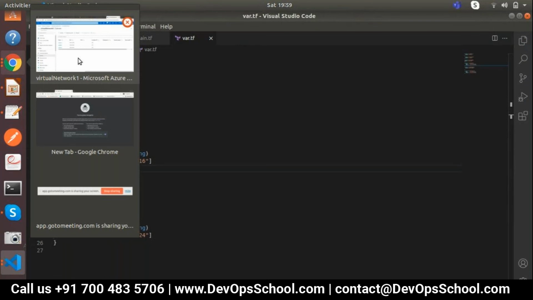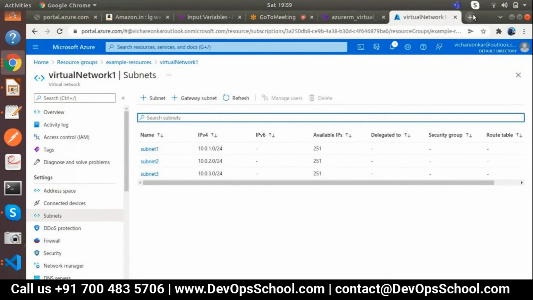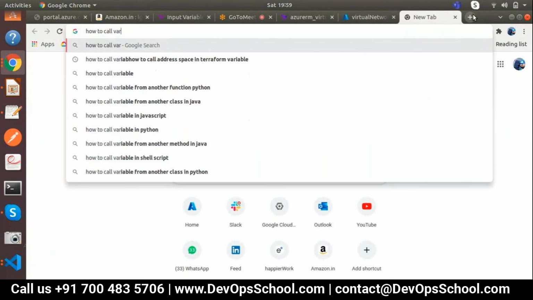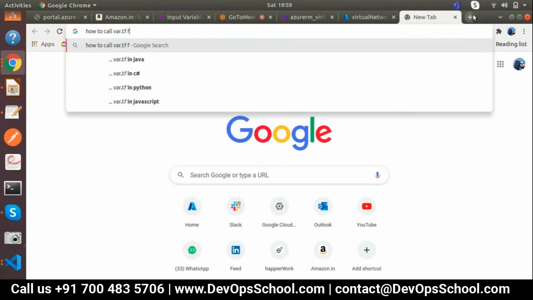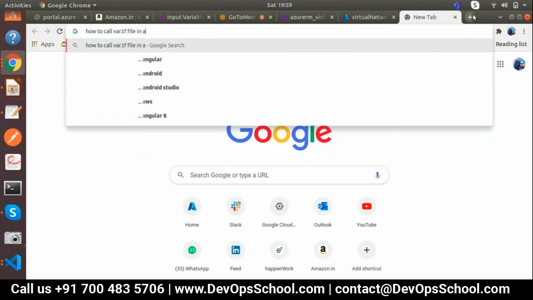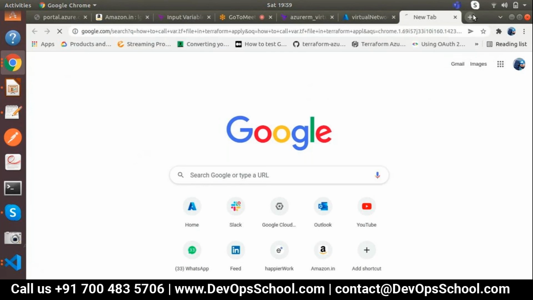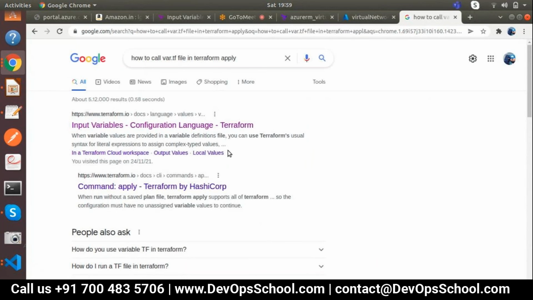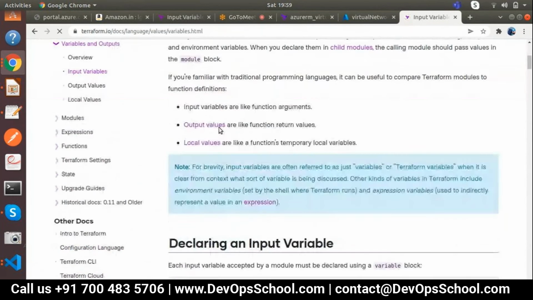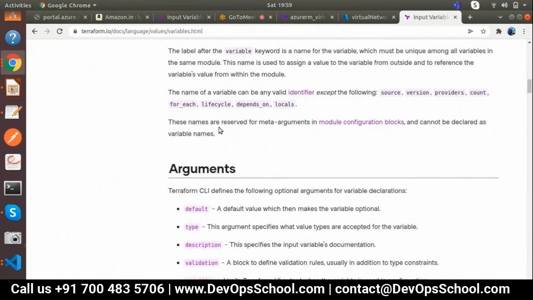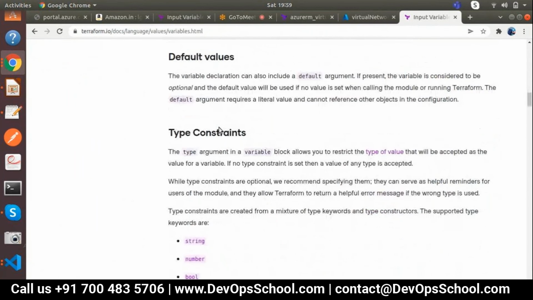Now let me show you one more thing: how to call the var.tf file in terraform apply. I'll show you some good stuff quickly. Here it is.